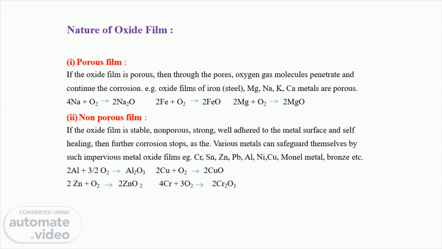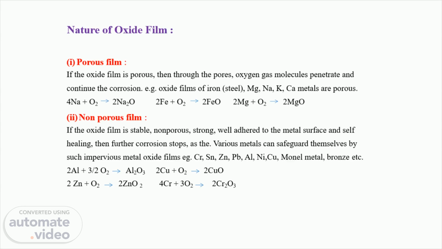Sodium reacts and forms a sodium oxide film on the metallic surface. Fe reacts with oxygen and forms Fe oxide. Or magnesium reacts with oxygen and forms magnesium oxide.